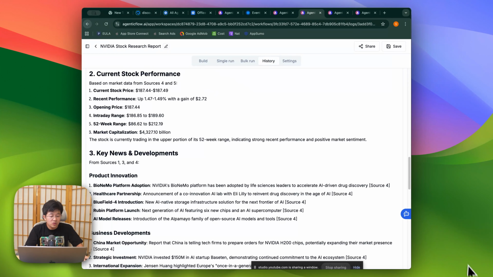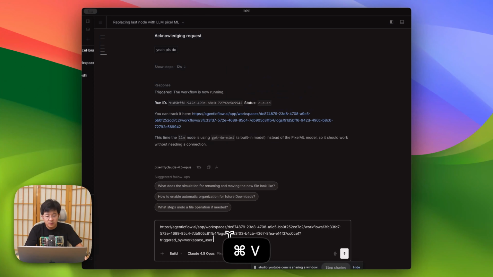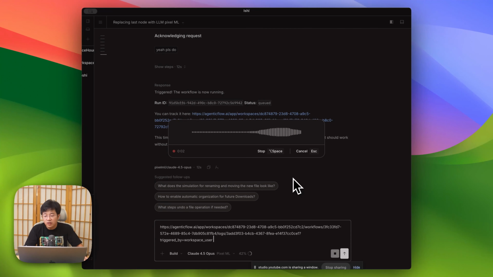Because what I'm going to do is teach him. I have my run here and I just paste it. I will tell him, hey, you are messing up and you used a model that does not exist. I fixed it myself and this is the workflow run that is working. Can you look into that and learn from what we have done so far, from the beginning until now? And also write into a markdown file in this folder what you learn, so that next time you can read that and ensure the same mistake doesn't happen again.